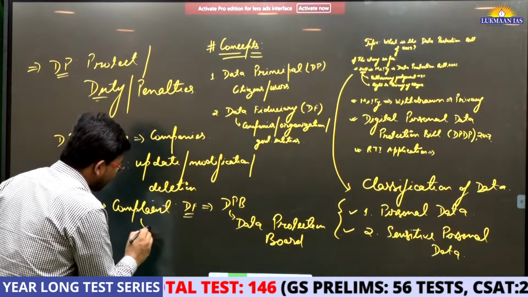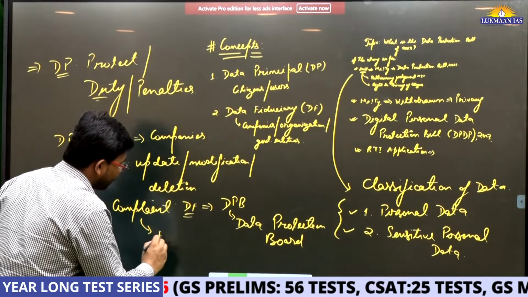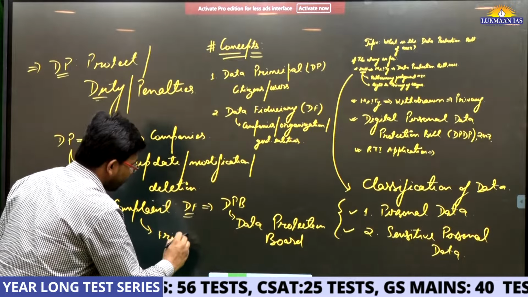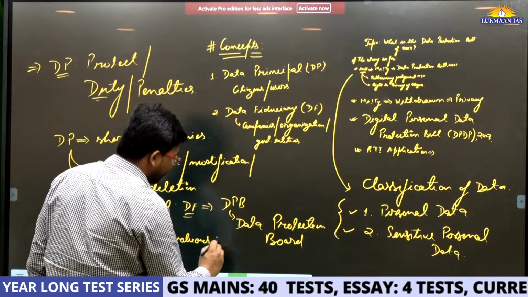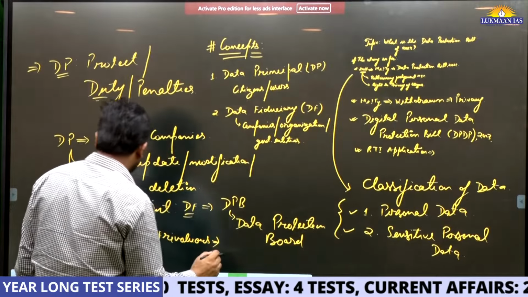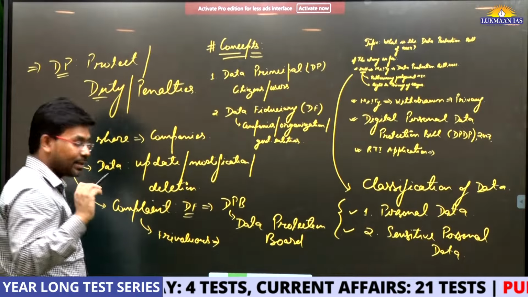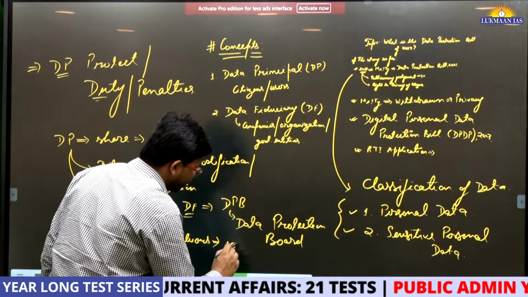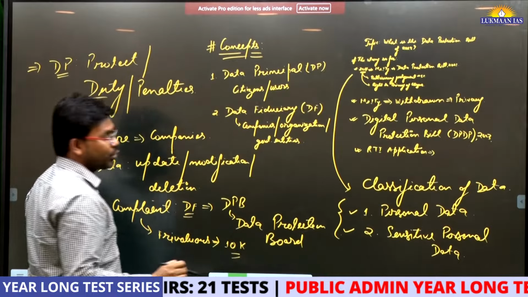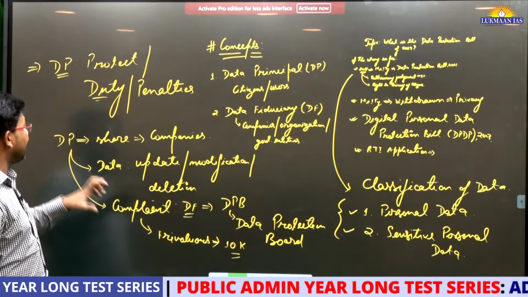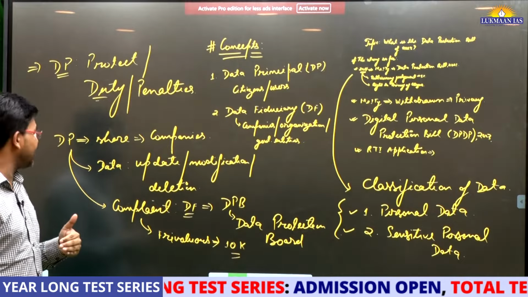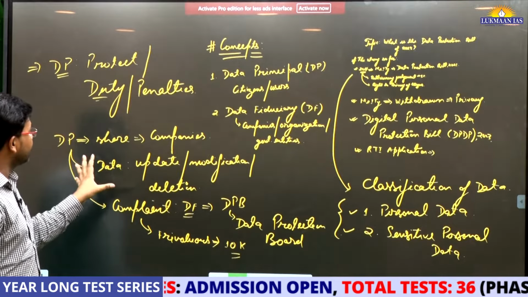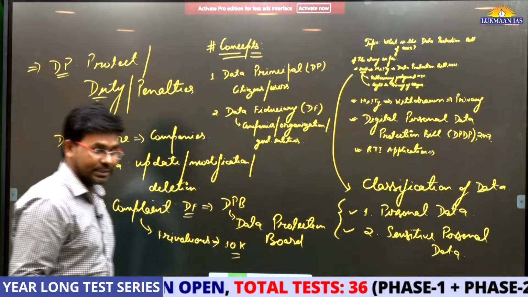However, if this complaint is, let's say, frivolous, or has malafide intent, then the data principal can be penalized. They have mentioned a provision of about 10,000 rupees penalty against these data principals, against users like me and you, okay. So these are the things that are related to data principals.